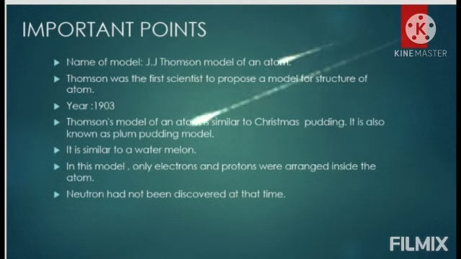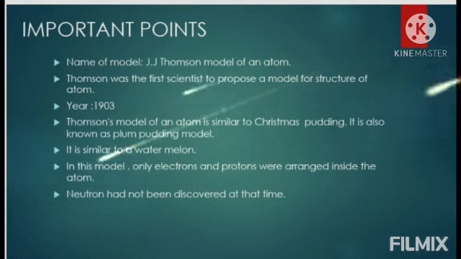Name of the model is J.J. Thomson model. Thomson was the first scientist to prepare a model for the structure of an atom in the year 1903. Thomson's model of an atom is similar to Christmas pudding. It is also known as plum pudding model. It is similar to a watermelon. In this model, only electrons and protons were arranged inside the atom. Neutron had not been discovered at that time.